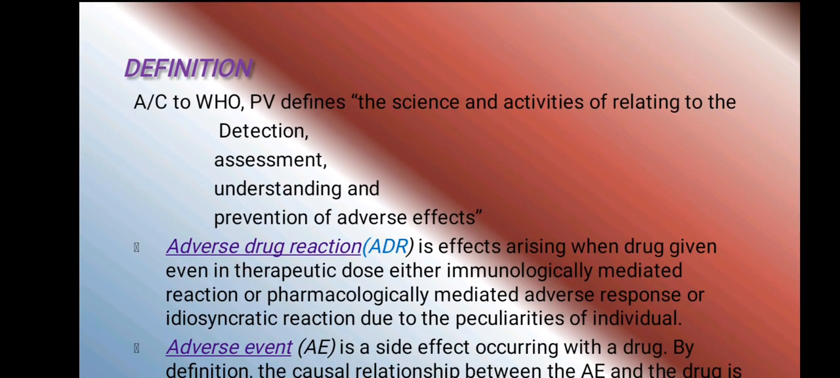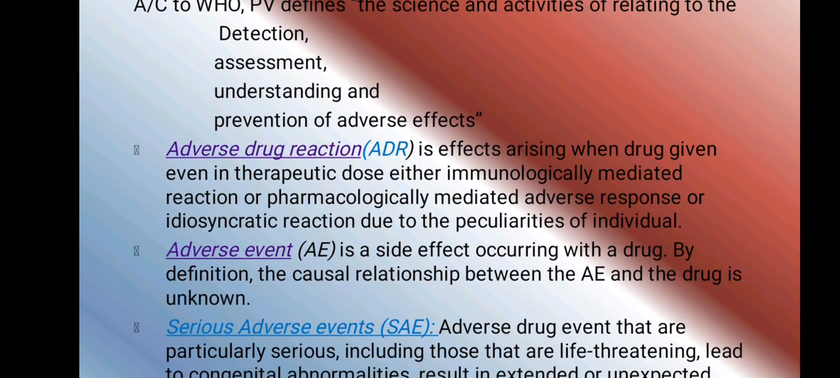Okay, and the next thing is the definition. According to WHO, pharmacovigilance means detection, assessment, understanding, and prevention of adverse effects. Detection is in the sense in order to find out what happened. Assessment means the reason behind the cause, and understanding the concept and prevention of the adverse effects. So it is like a mnemonic, DAUP.